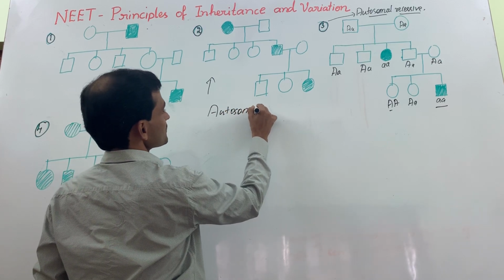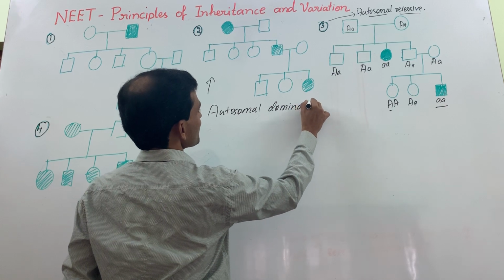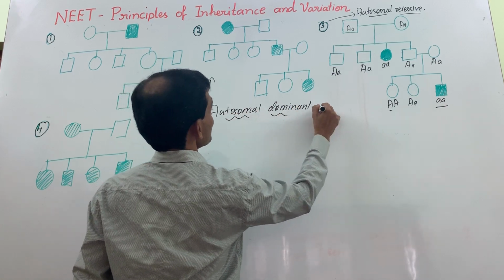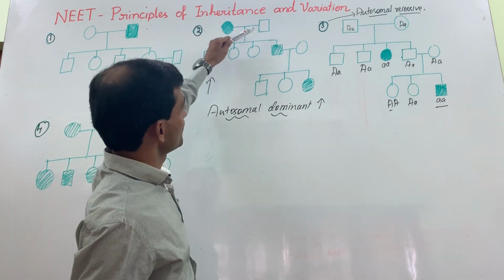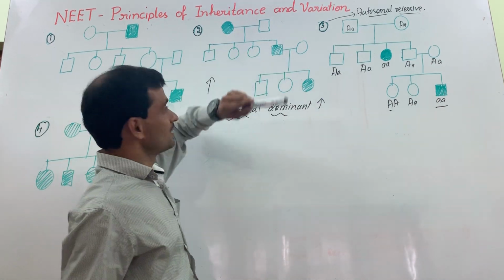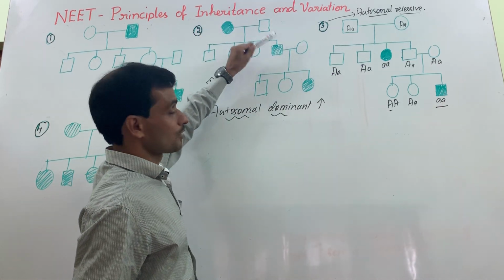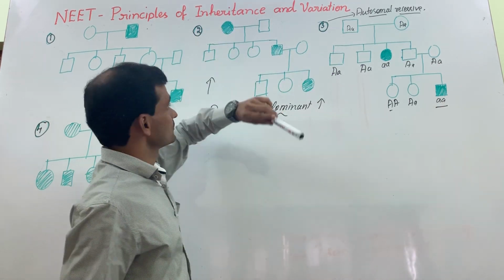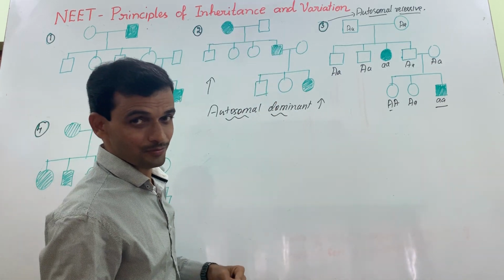On the other hand, this one is autosomal dominant. How do you recognize this autosomal dominant pedigree chart? Look at three generations: first generation, second generation, third generation. In every generation there is disease, either in one male or one female. There is only a chance of a combination of alleles.